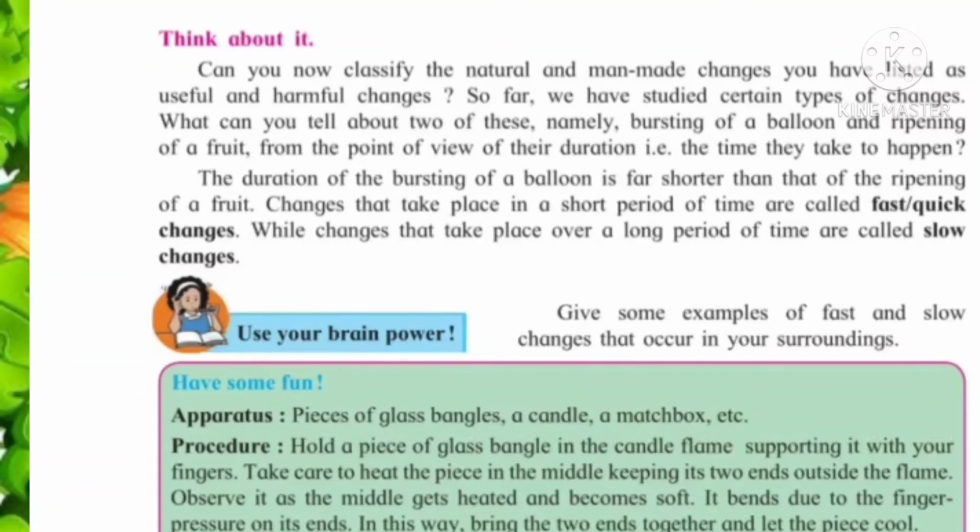Now again different types of changes are there. These all changes we will discuss in the next video.